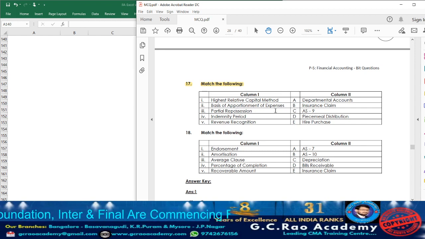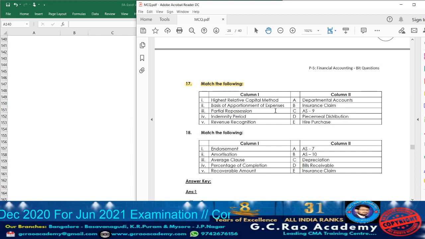Okay, basis of apportionment of expenses. Apportionment of expenses will be made in accounting in which chapter? Departmental accounts. Because for departments, usually departmental accounting will be prepared to ascertain the profit or loss made by each department. For each department, the expenses incurred or the incomes are charged to that department.